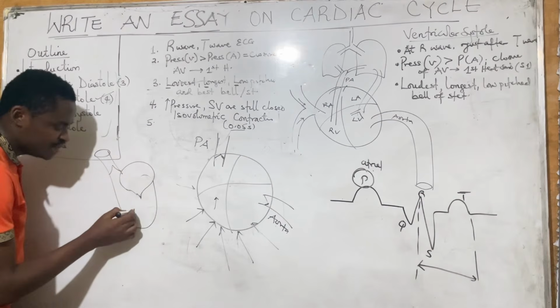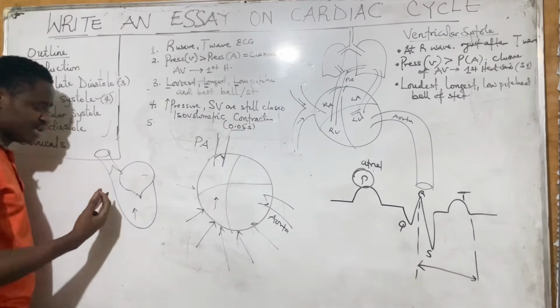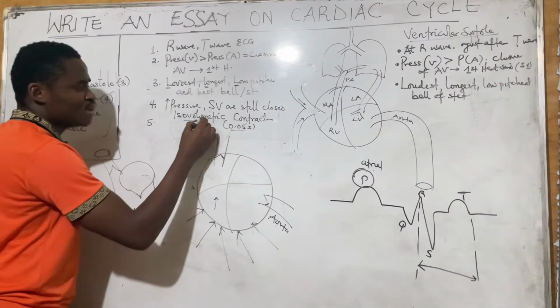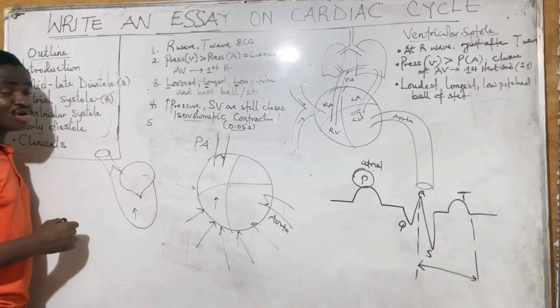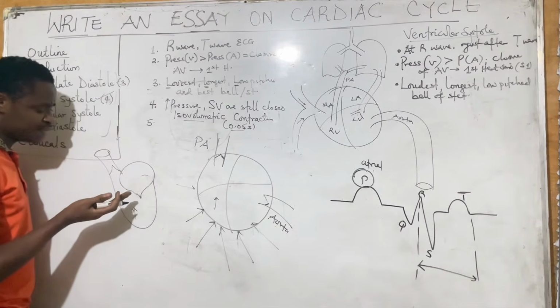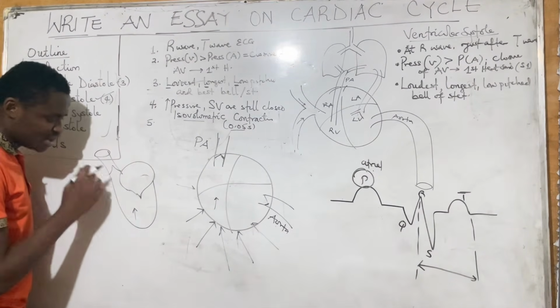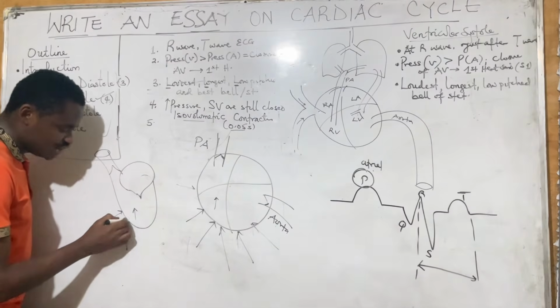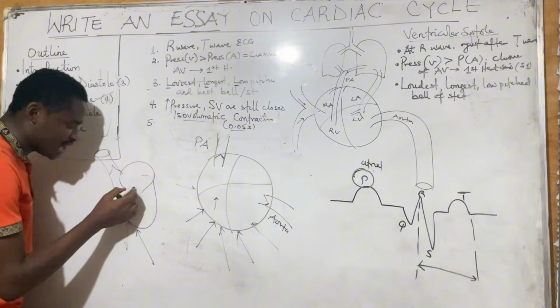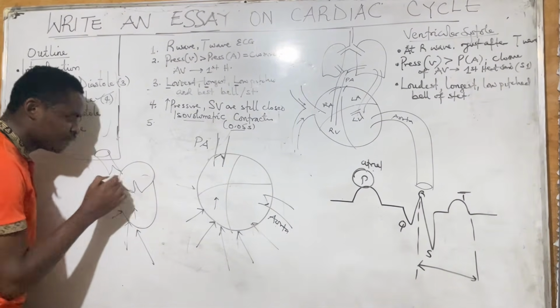Now, as pressure keeps building up, but we have not opened the semilunar valve, that step was called what? Isovolumetric contraction. But something quite interesting happens: whenever pressure keeps building up, with the semilunar valve closed and the ventricles still contracting, it is going to cause these valves to bulge into the atrium.